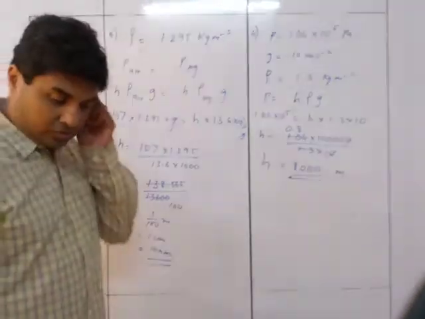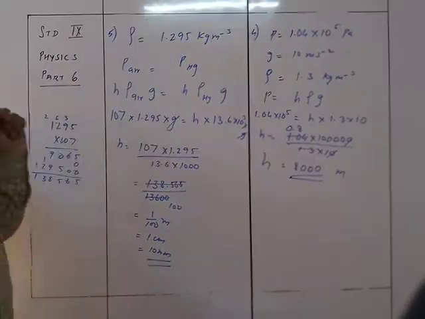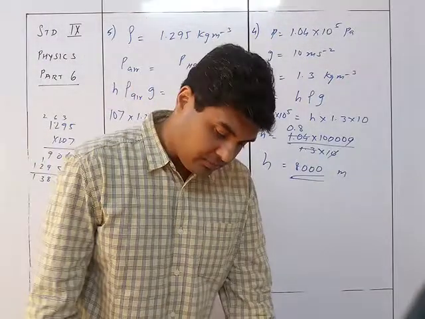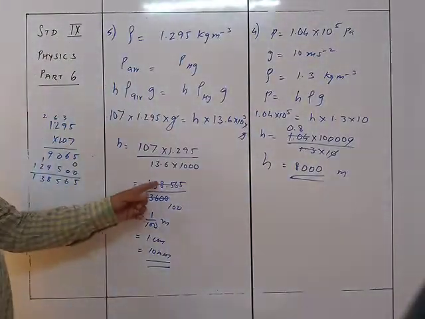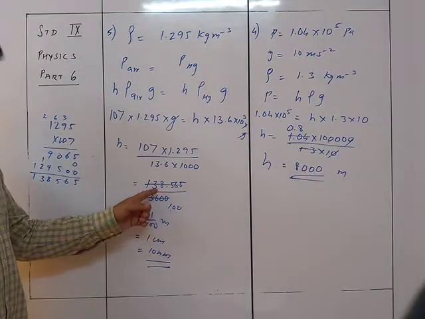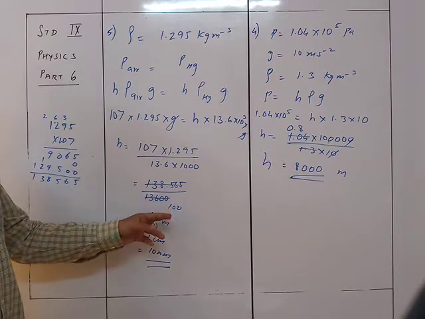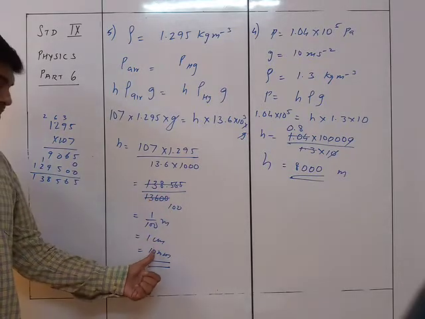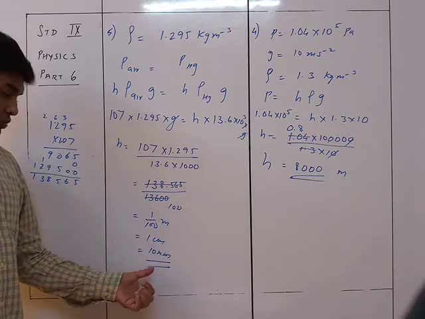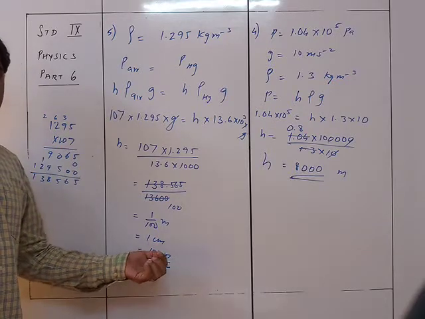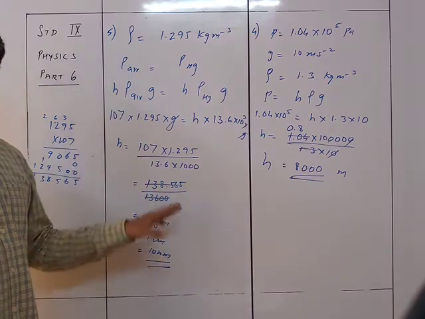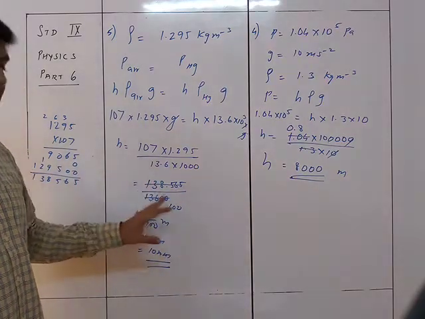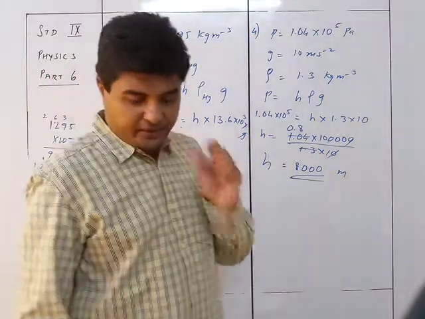So this was the fifth sum and the last sum. You must be wondering why I took it as 100 here. If I do the calculation, as the answer is very small, it is going to be 10 point something mm, so 10 mm is the right answer. So that's why we just round it off.